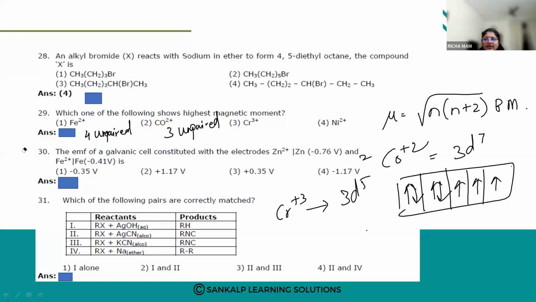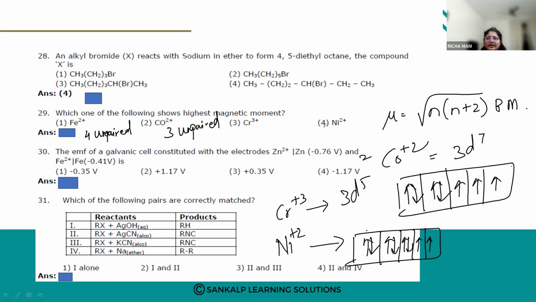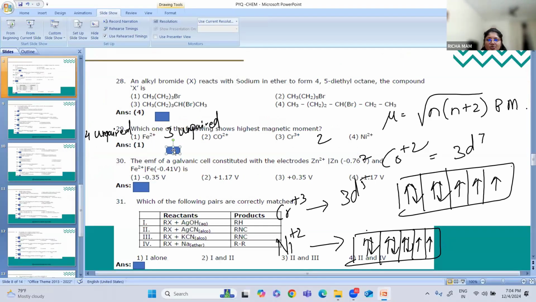Then nickel, nickel in plus 2 state, is 3d8. 1, 2, 3, 4, 5, 6, 7, 8. So 2 unpaired electrons. If you put the values, n is the number of unpaired electrons. So put the number of unpaired electrons here and you are going to get the answer. So our answer for this particular question is option number 1.